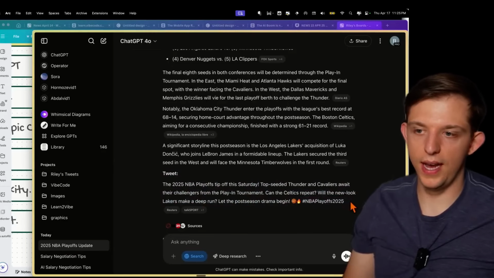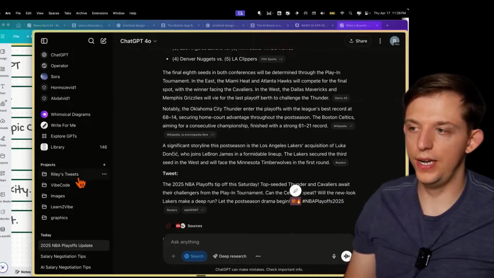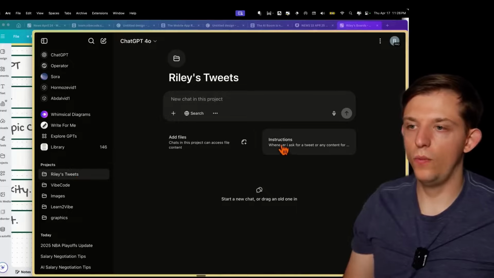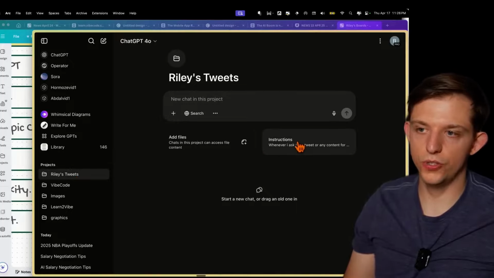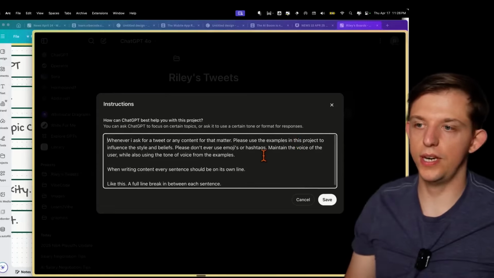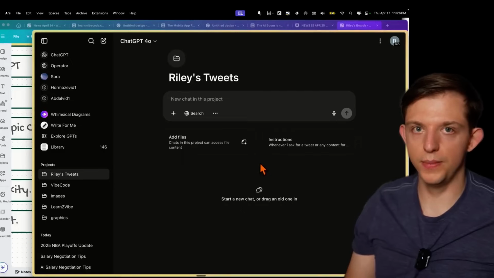And the tweet added hashtags, it added multiple emojis. It just sounded dumb, right? Or, it sounded not like me. But when we have these custom instructions, it won't do that. But if you notice here, in the instructions, I said reference the examples. So we need to give ChatGPT some examples.